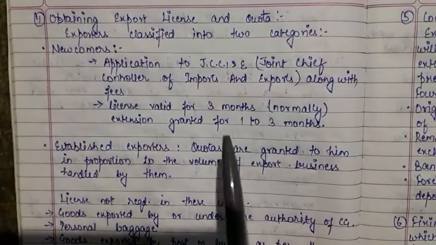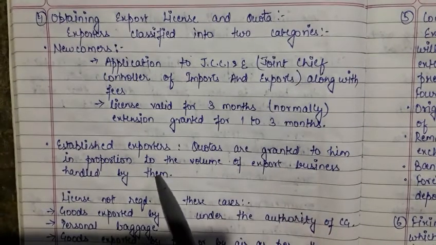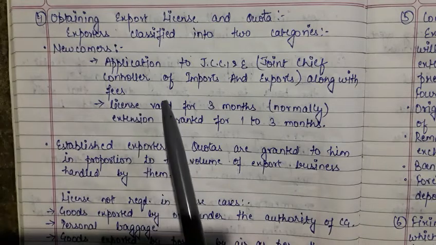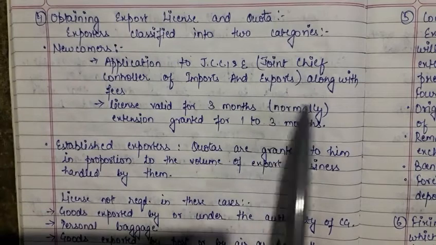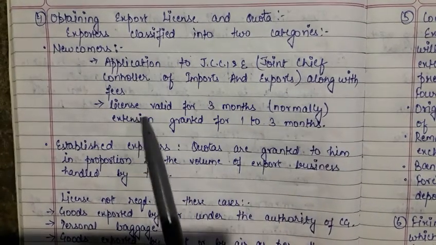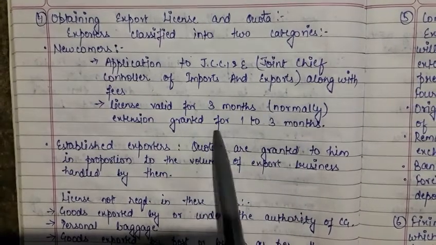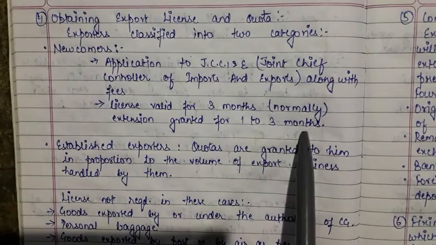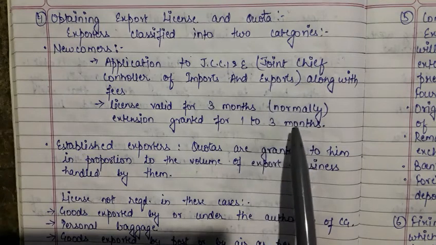The fourth step that we have is to obtain the export license and the quota. The exporter has to get an export license. If it is a newcomer, then it has to give an application to the Joint Chief Controller of Imports and Exports along with the required fees. The license that they get is valid for 3 months normally, and an extension they can get for 1 to 3 months. So the exporter has to check whether it needs a license, and if it needs a license, then he has to do all the procedures related to that.